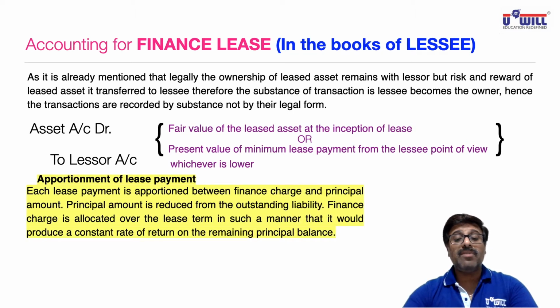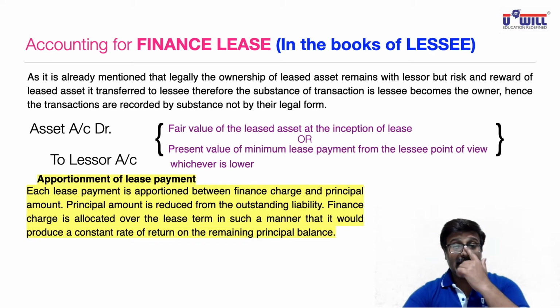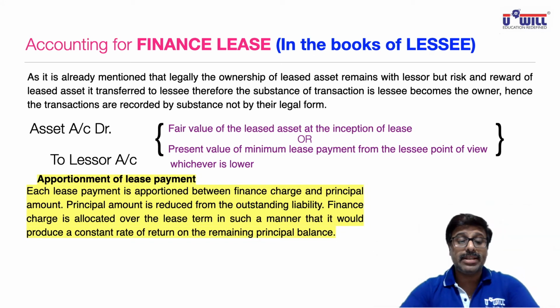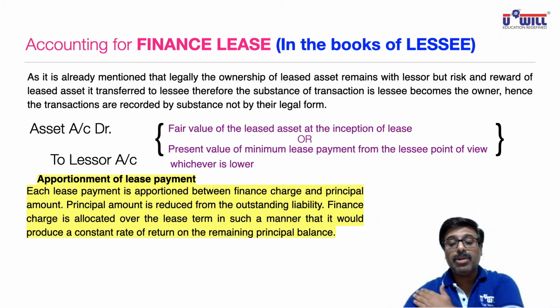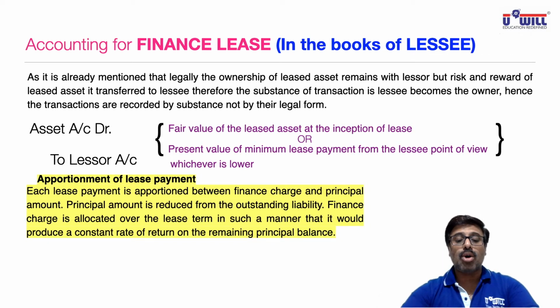Now apportion of lease payments. Each lease payment is apportioned between finance charge. All of you underline finance charge and write interest over there. So each lease payment is apportioned between finance charge and principal amount. Principal amount is reduced from the outstanding liability, and finance charge is allocated over the lease term in such a manner that it would produce a constant rate of return on remaining principal balance.